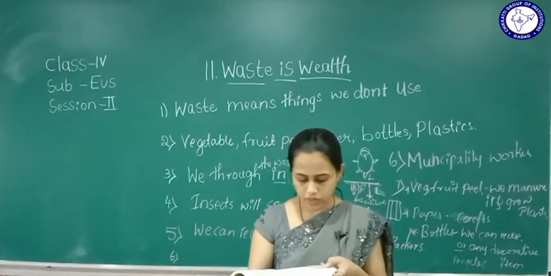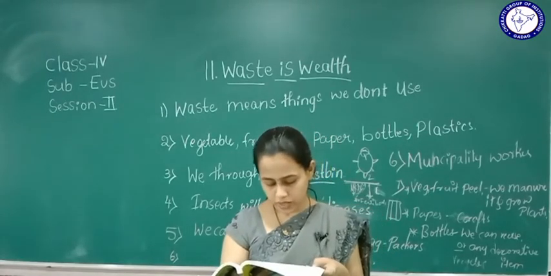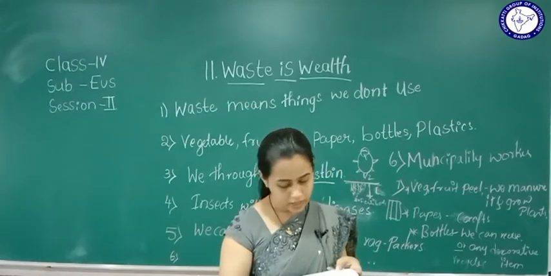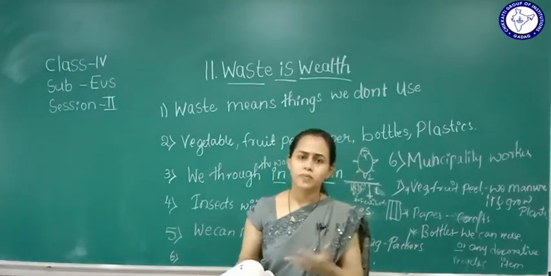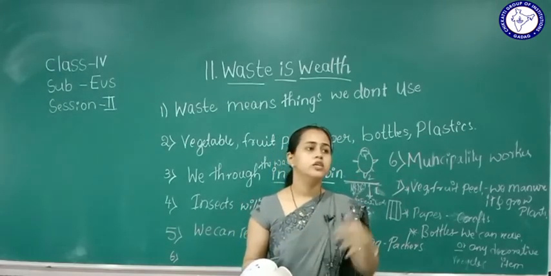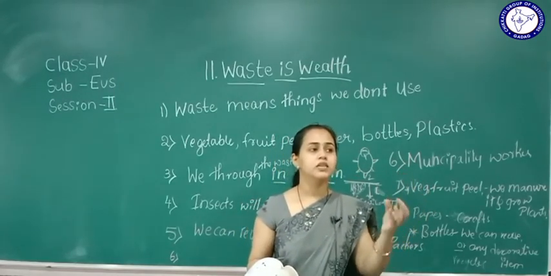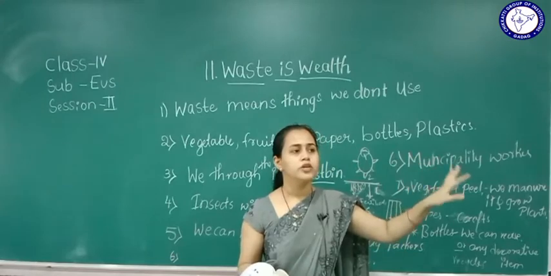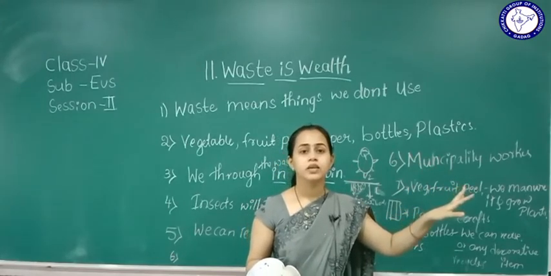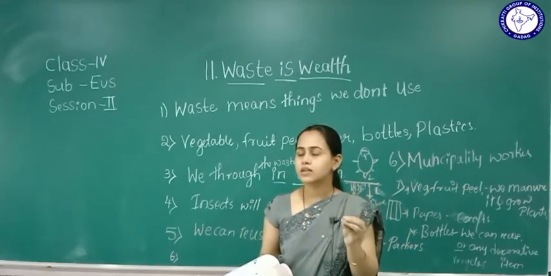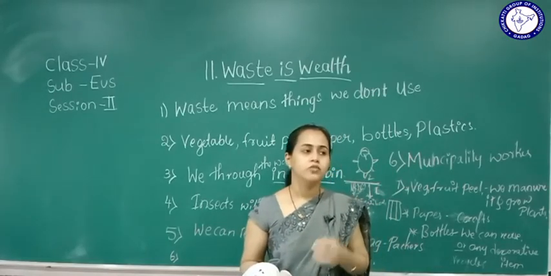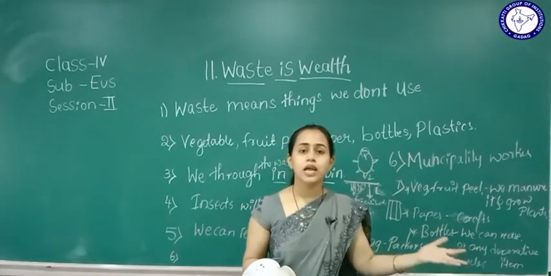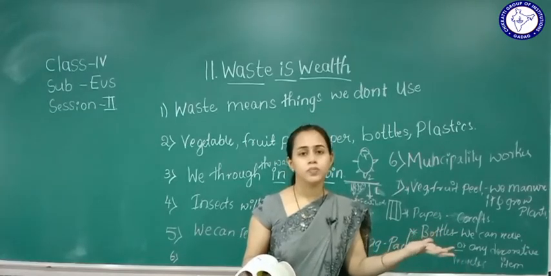So here every year innumerable sea animals die due to plastic waste, as I said before. You might have heard it in the news. When we throw plastic into the sea, there is more poison, more chemicals in that plastic, and it affects the animals who live in water.